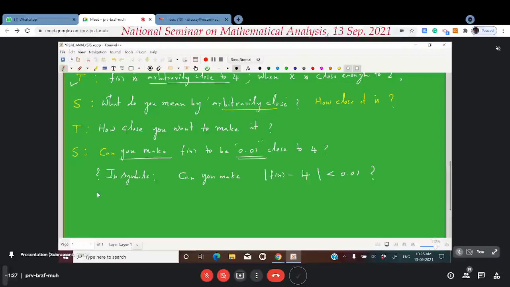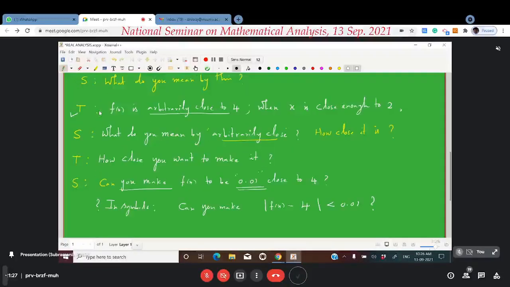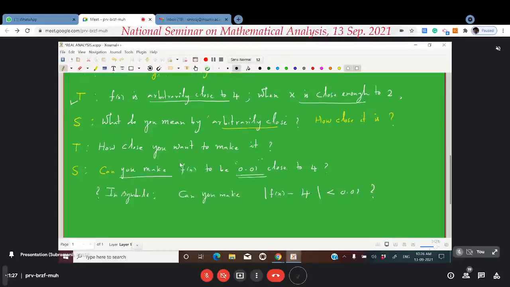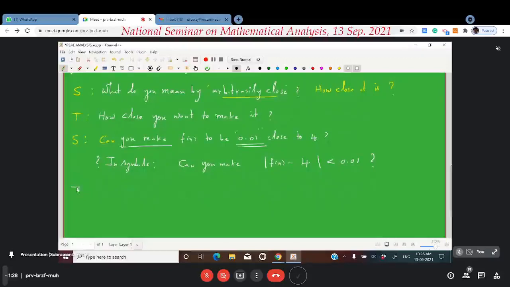Is it clear to you so far? Okay, sir. Yes. Now look at the answer. The teacher is saying that f of x comes arbitrarily close to 4 when x is close enough to 2. Now, how the teacher will defend himself is as follows.